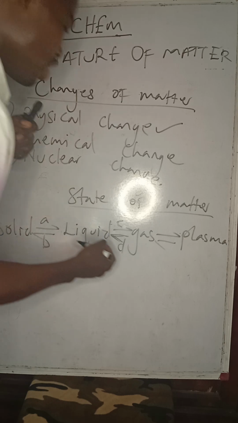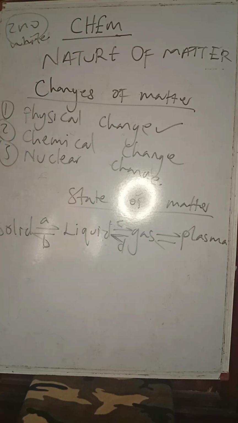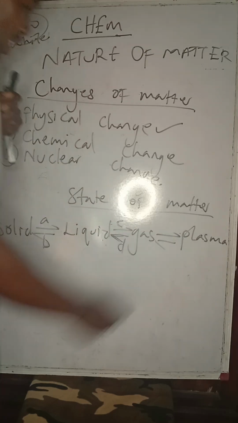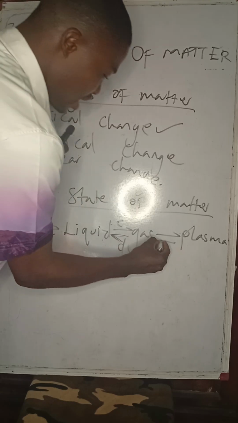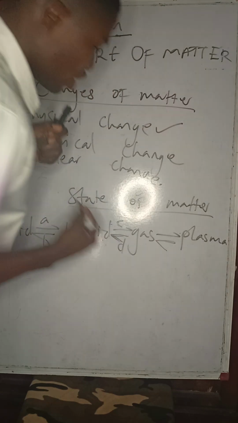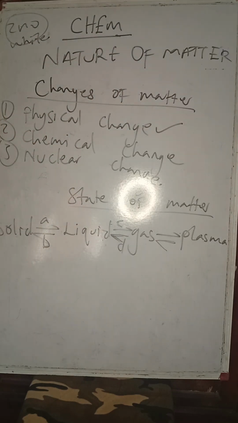Now, a new state of matter to many of my viewers will be the plasma. What is the plasma state of matter? A typical example is fire. Fire is in the plasma state of matter. So when you see things burning, usually it is in the plasma state. The sun is in the plasma state of matter.